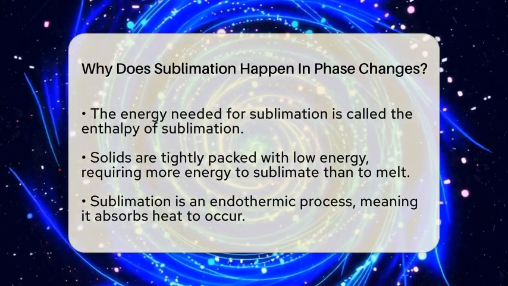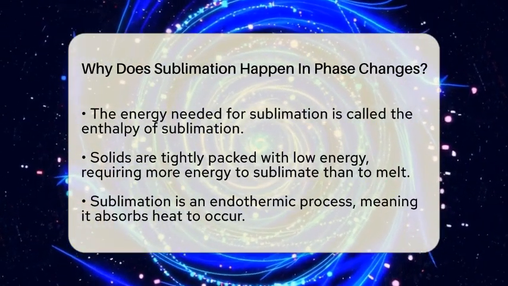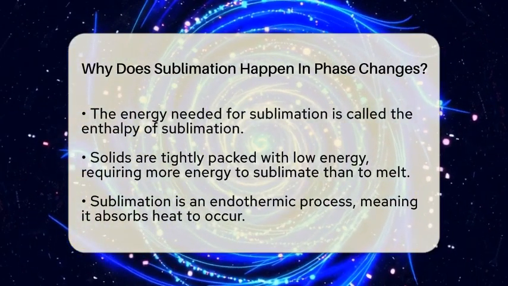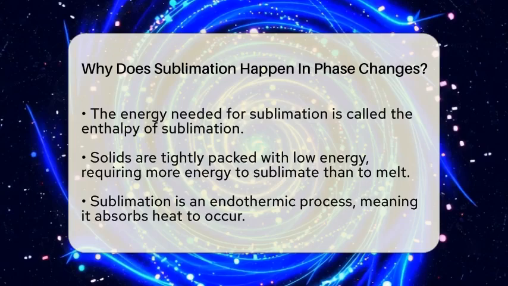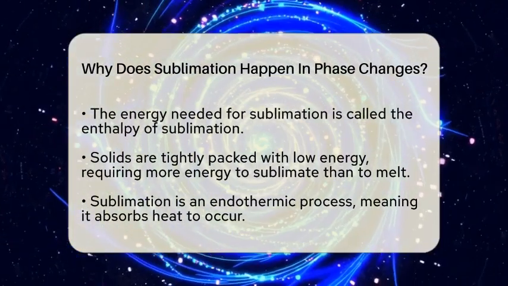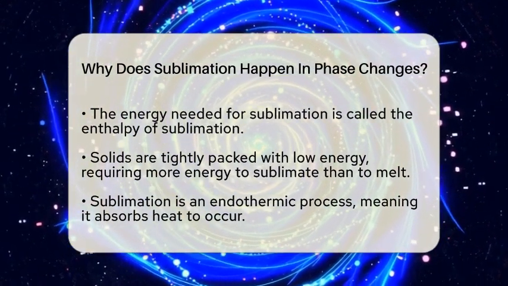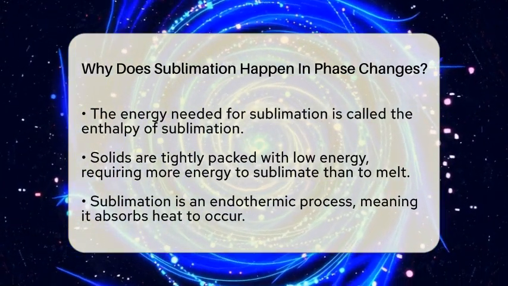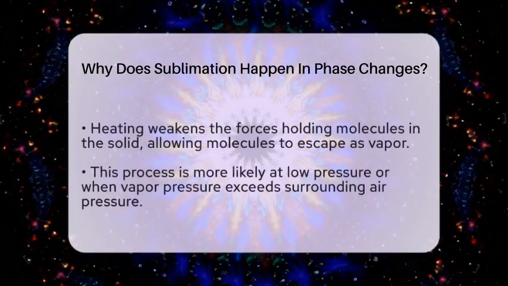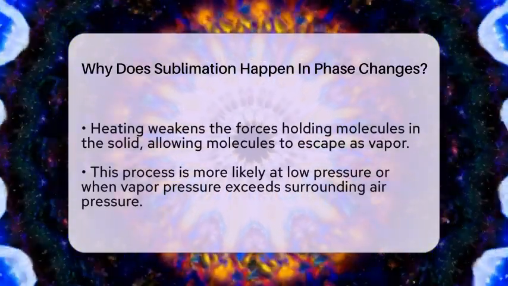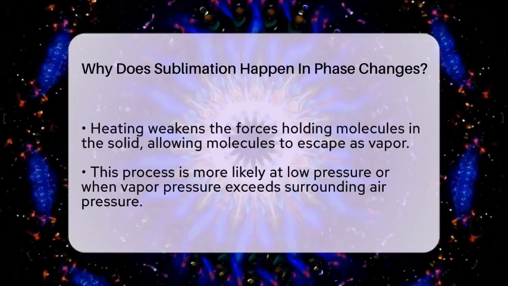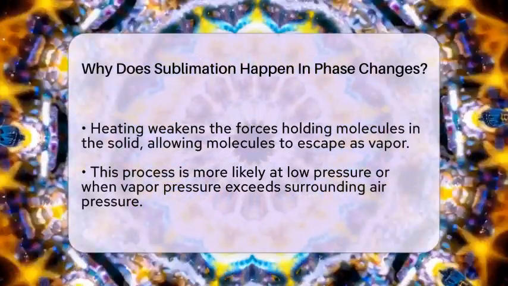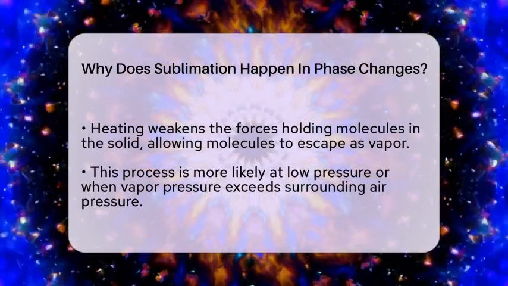Because solids are more ordered and have less energy, they require more energy to make this leap directly into the gas phase. Sublimation is an endothermic process, which means it needs heat. When heat is added, it weakens the forces between molecules in the solid. Once these forces are overcome, molecules on the surface escape into the air as vapor. This process usually happens at low pressure, or when the vapor pressure of the solid exceeds the pressure of the surrounding air at a given temperature.